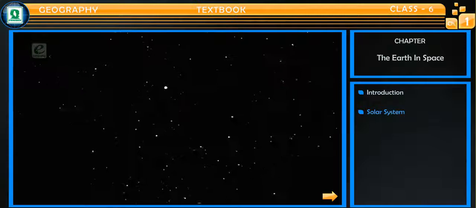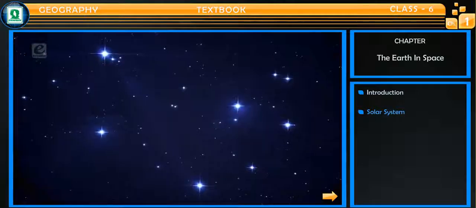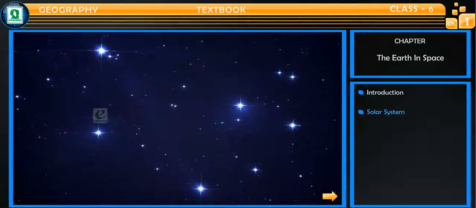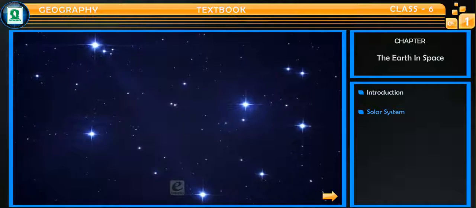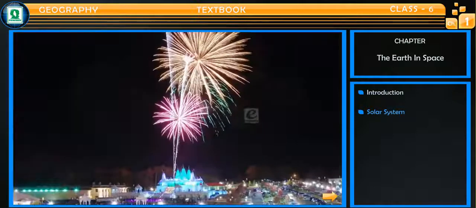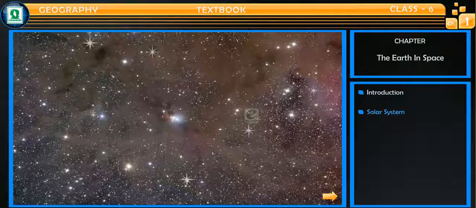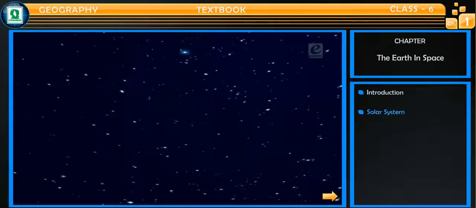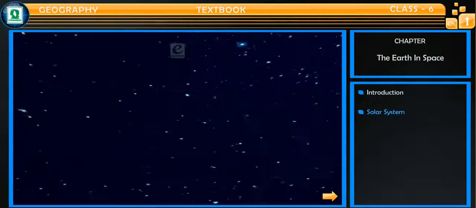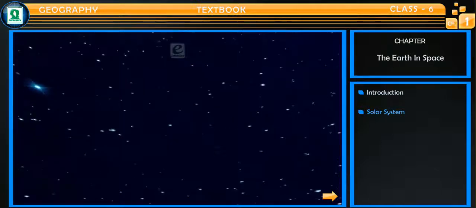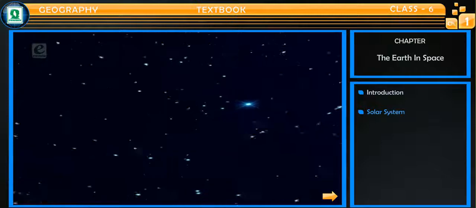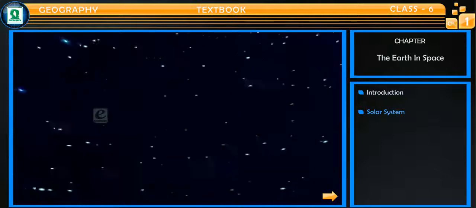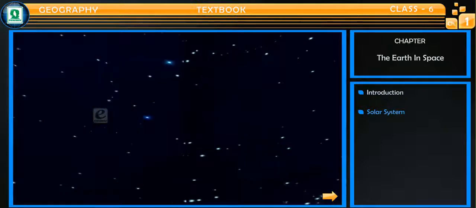Stars. Stars, shining, twinkling in the night sky, make the sky beautiful, soothing. We celebrate Diwali once in a year, but our sky seems to celebrate it every night. Our sky has countless stars, but do you know what these stars are? They look very small in the sky, but are they really small? Let's know the truth about these stars.